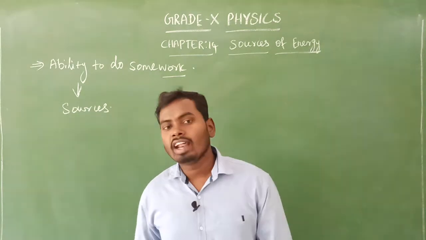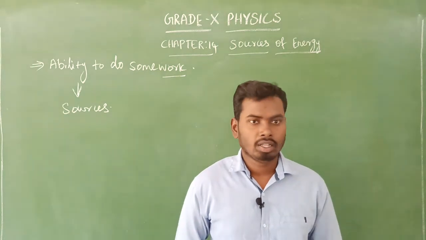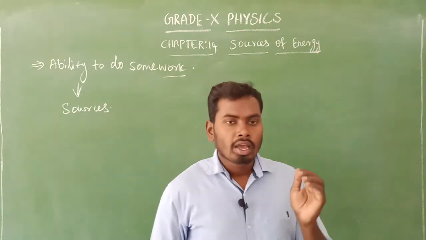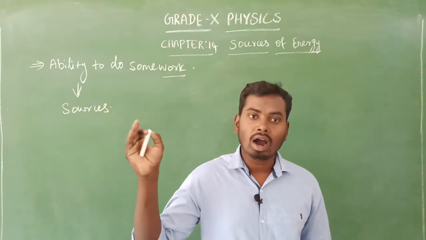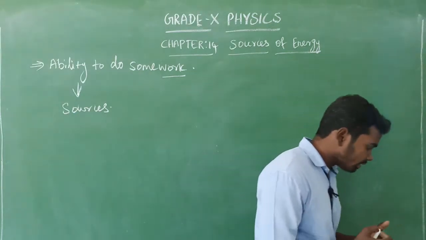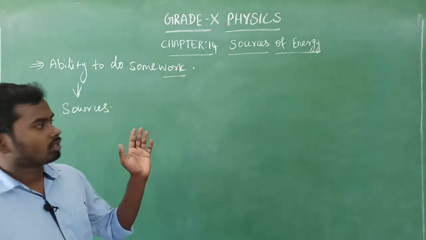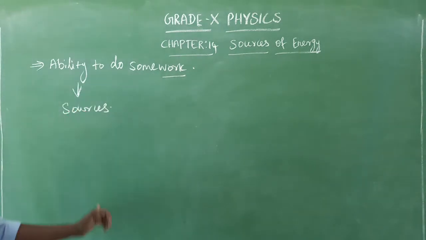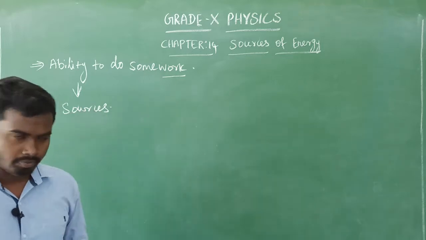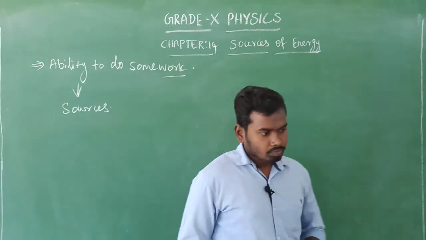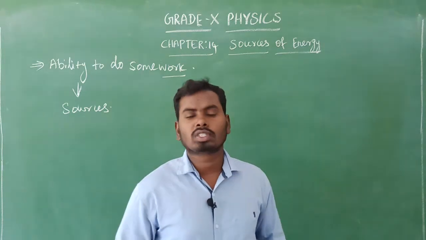So, in our everyday life, we use different kinds of sources of energy. If there is no energy, we cannot survive on the earth. Is it clear? Very, very easy one. You don't get confused. Okay, students, is it clear? So we have seen what is energy and where we get the energy from, that is, from sources. So we know that in our surroundings different kinds of sources are there.